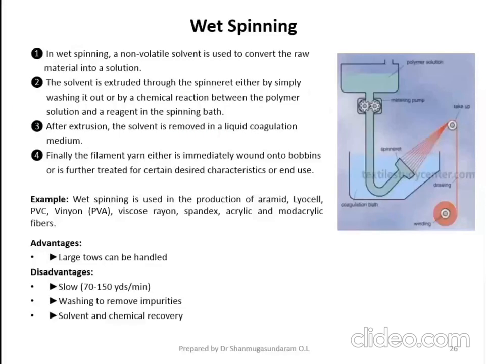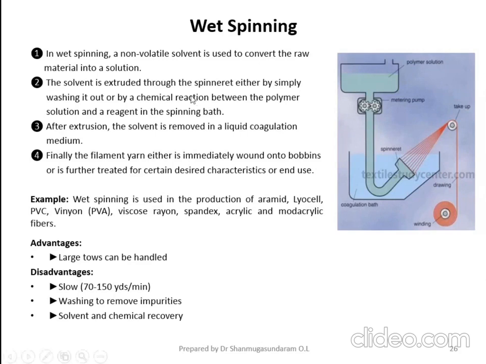So in wet spinning technology, a non-volatile solvent is used to convert the raw material into a solution. The solvent is extruded through the spinnerate either by simply washing it out or by a chemical reaction between the polymer solution and a reagent in the spinning bath. So here, the polymer is already in the form of solution, using some solvent, and it is coming out.